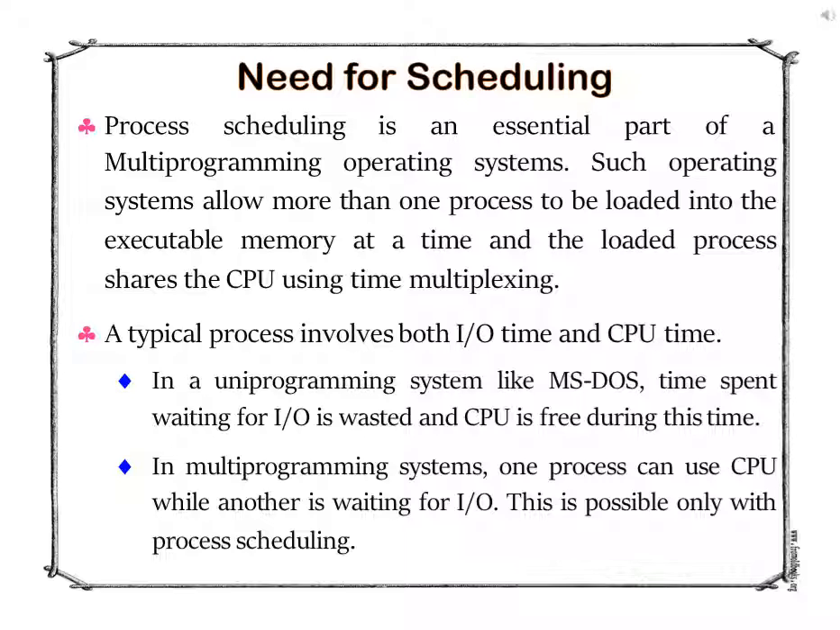The need for scheduling. Process scheduling is an essential part of a multiprogramming operating system. Such operating systems allow more than one process to be loaded into the executable memory at a time, and the loaded processes share the CPU using time multiplexing. A typical process involves both input-output times and CPU times.